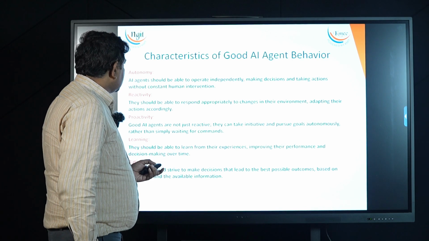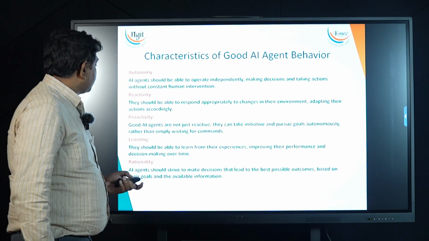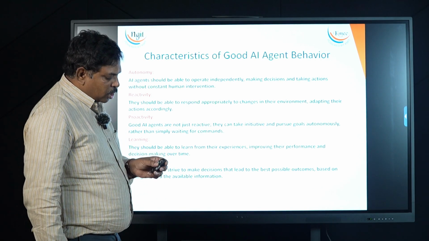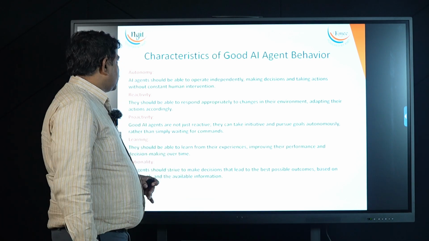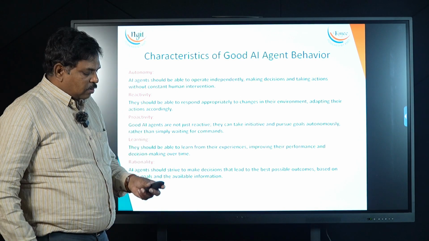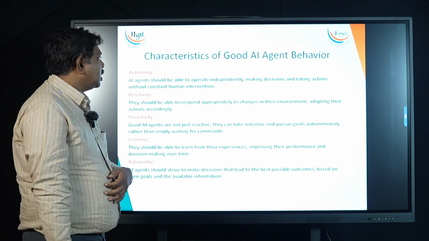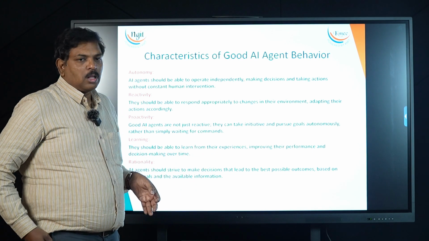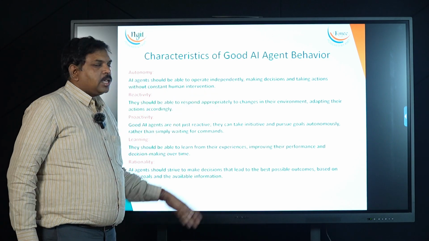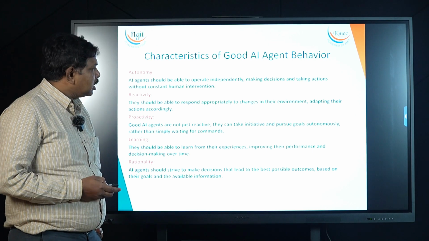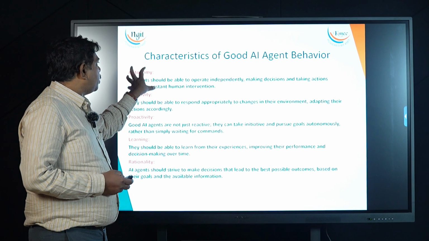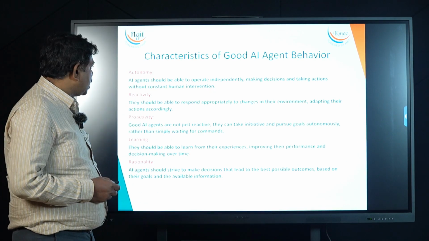So what are the characteristics of good agent behavior? Autonomy: suppose we imagine a robot walking on the street. The first behavior is autonomy, meaning that independently, without depending on other robots or human beings, it has to reach home without any problem. So it operates independently, making decisions. A robot has to work independently and take decisions. Then we say it has good behavior of autonomy. Autonomy is one prior behavior. And